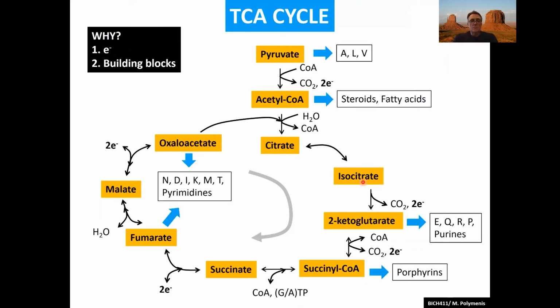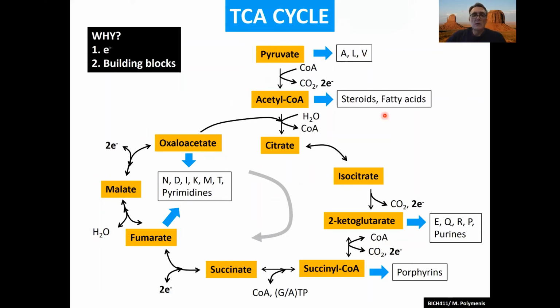The other main reason, much like glycolysis, is that many of the TCA cycle intermediates are key building blocks for a lot of biosynthesis. Pyruvate, we have already seen, that's a glycolytic product as well. It's a precursor for amino acids: alanine, leucine, valine.